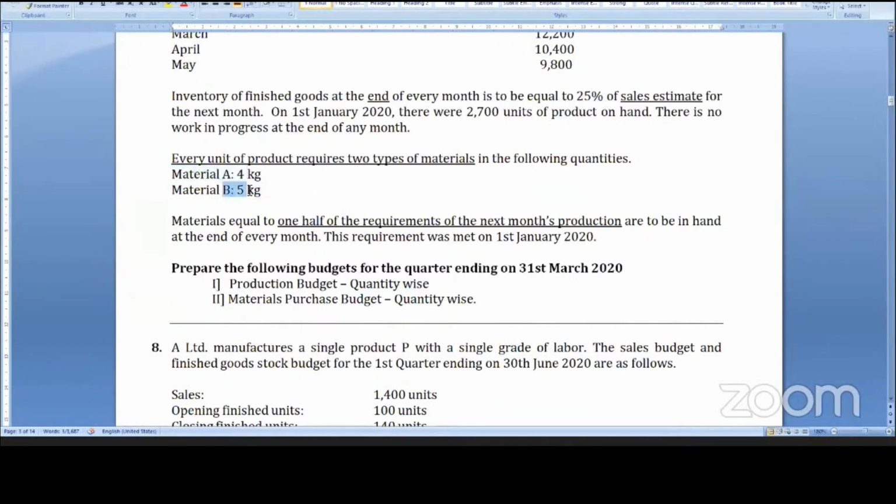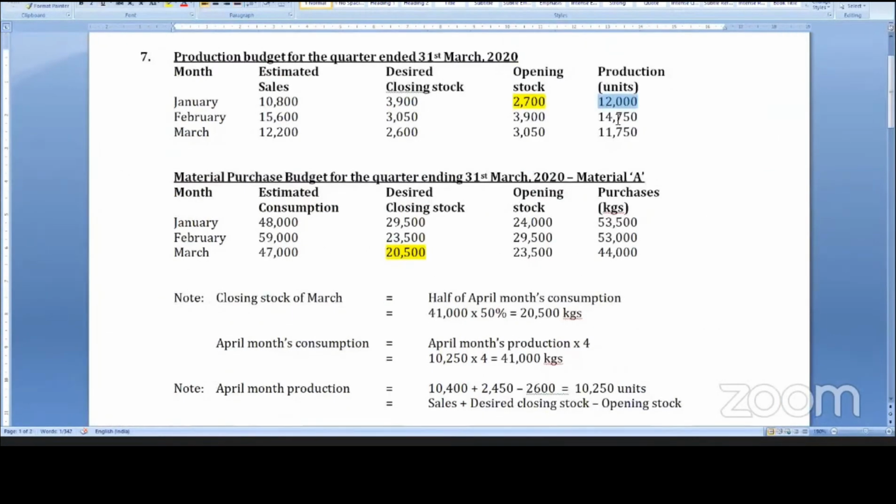How many units are you going to produce? You're going to produce 12,000 units in the month of January. So 12,000 units produced, 4 units of A each, 48,000 will be the consumption. 14,750 units to be produced in the month of February into 4, 59,000. March we are going to produce 11,750 into 4, 47,000. So that is the estimated consumption.